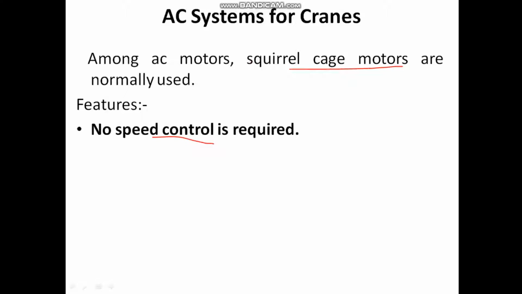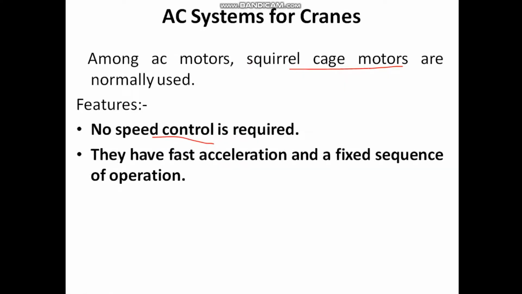However, with the development of variable frequency converters, which solve the problems of speed control of induction motors, inverter fed motors are used in situations requiring a wide range of speed control. The next feature is that they have fast acceleration and a fixed sequence of operation.